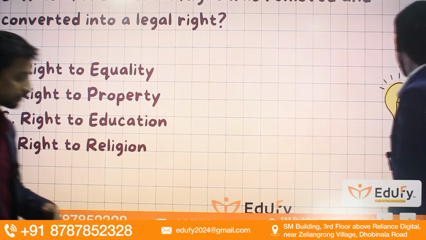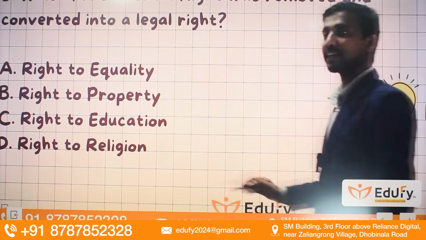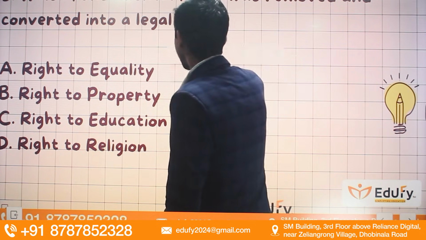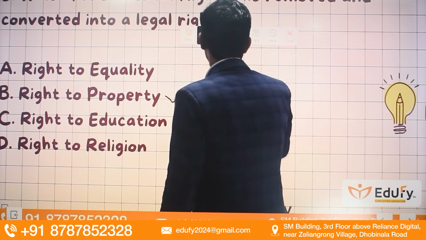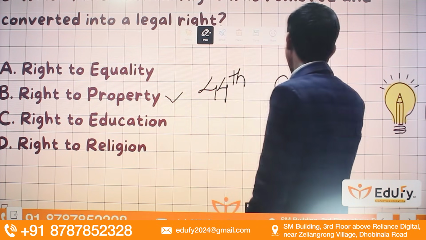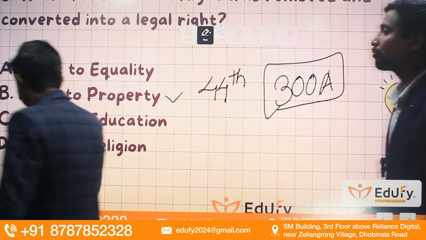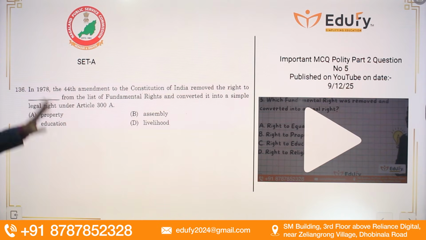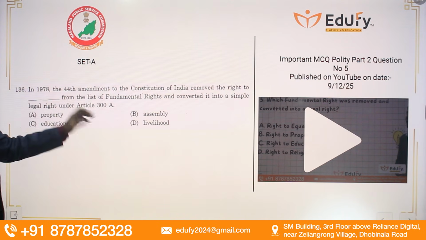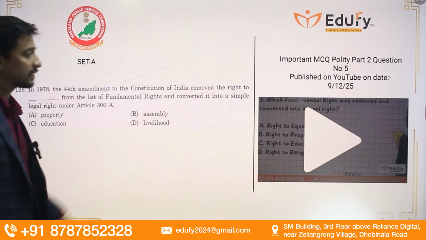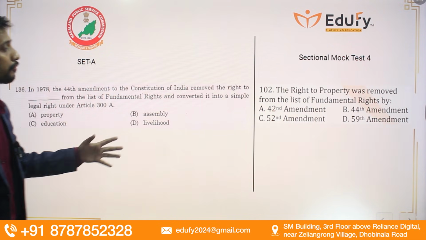Right. So remember guys, our fundamental right to property was removed by the 44th Constitutional Amendment Act and made as the legal right under Article 300A. So guys, the entire section has been covered, like the 44th Constitutional Amendment Act and articles as well. So this is a direct question coming from our YouTube video session.